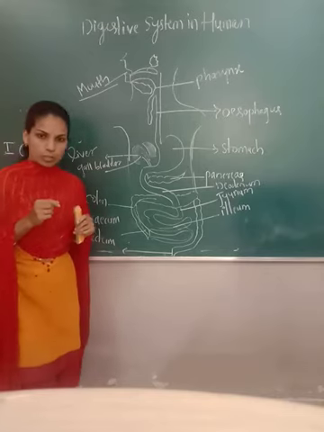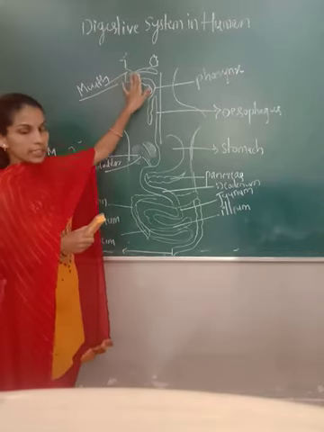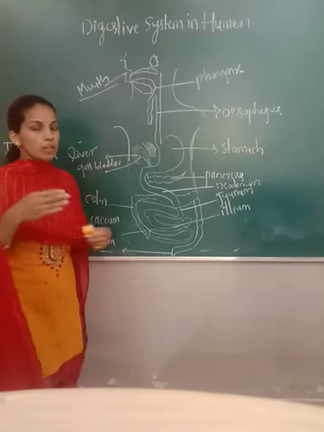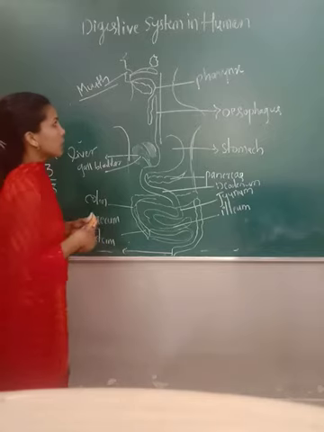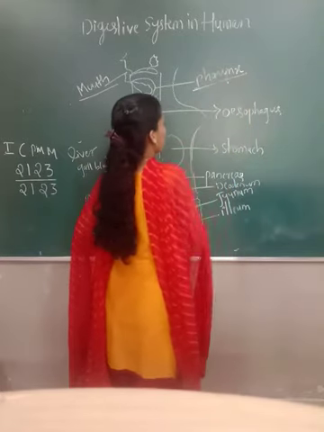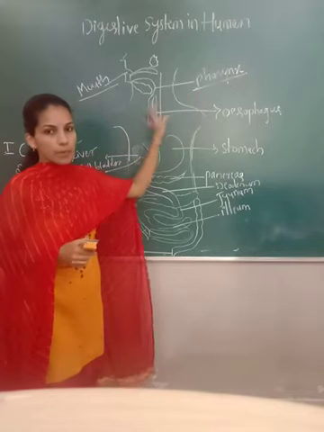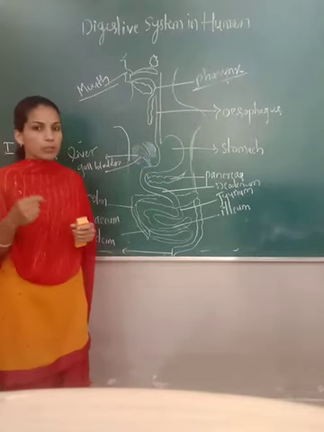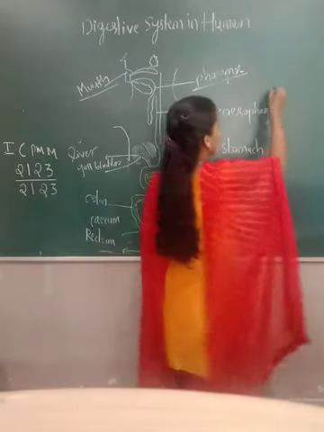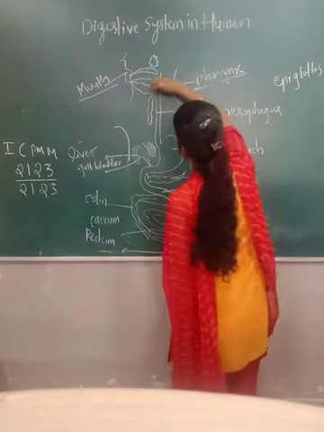So the starting process of digestion starts in the mouth, or we call it the buccal cavity. So here the saliva is present. That saliva plays an important role in the pre-processing of digestion. So the next part leads to the pharynx, which is the common passage for air and food particles, meaning for respiration and for digestion. Here the epiglottis and glottis come into play in the pharynx.